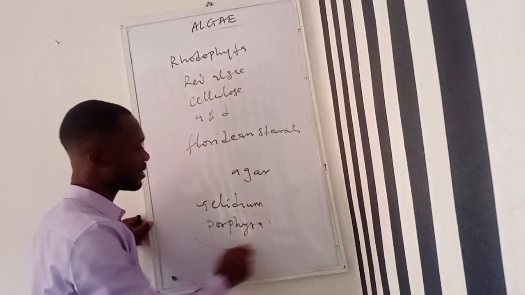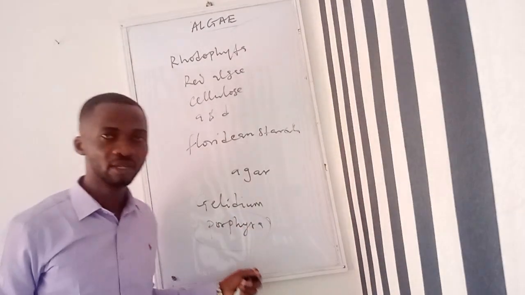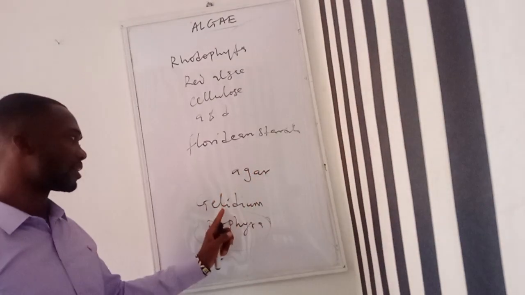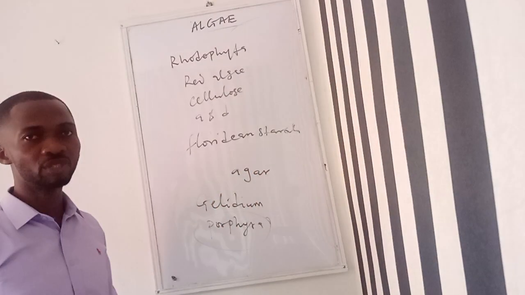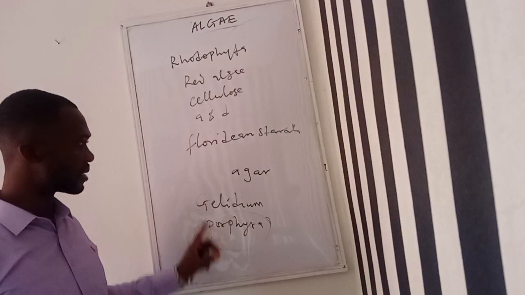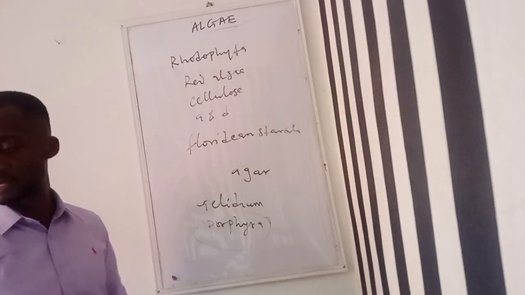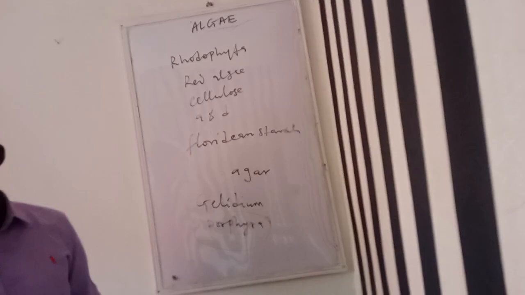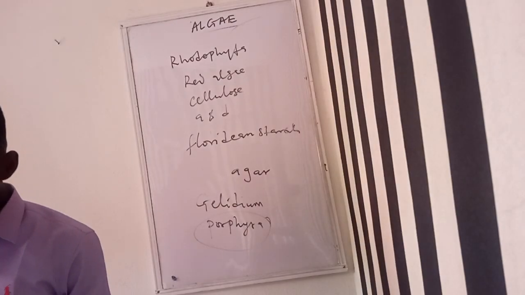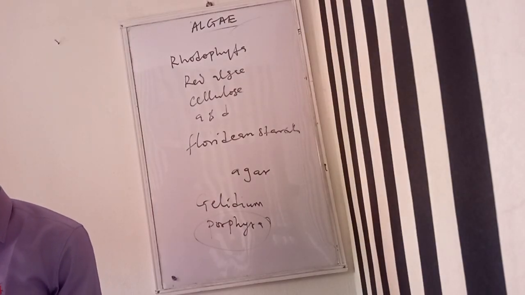Porphyra is eaten as food in Japan. Then agar is made from this gelidium. So these are examples of red algae. We have many other examples of red algae. And I think these are the only things we need to know when it comes to algae.